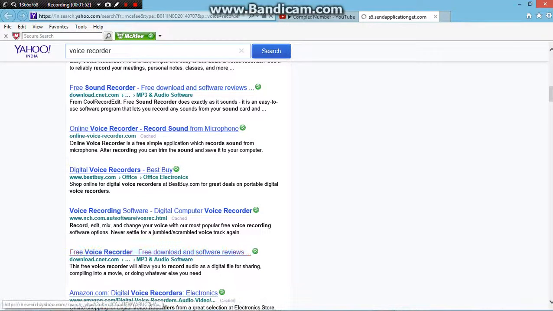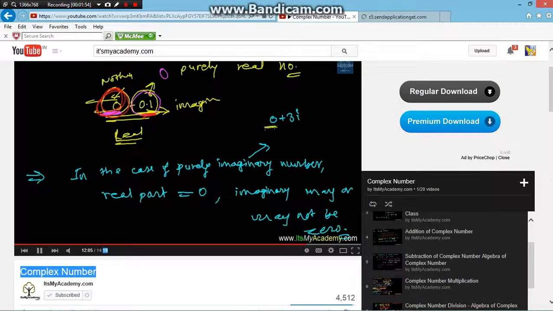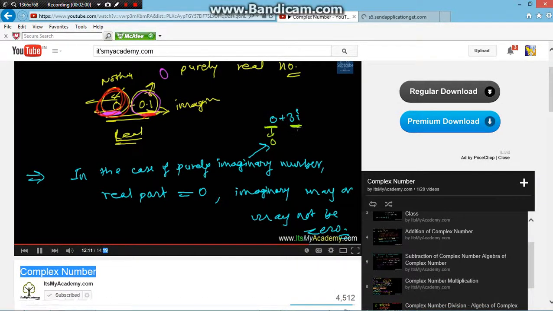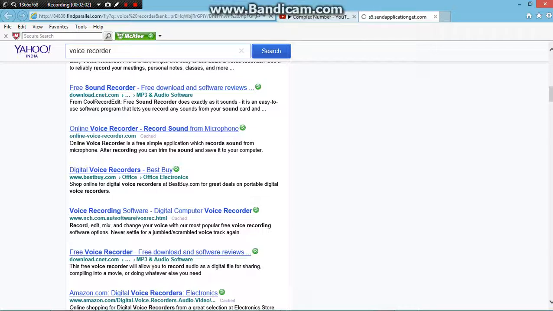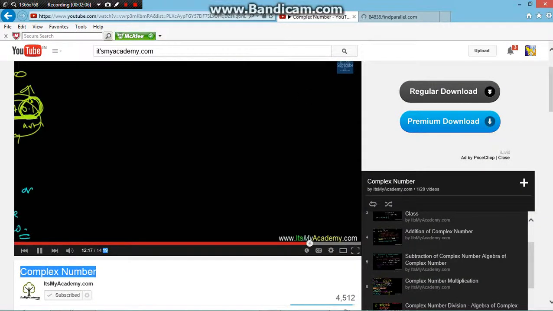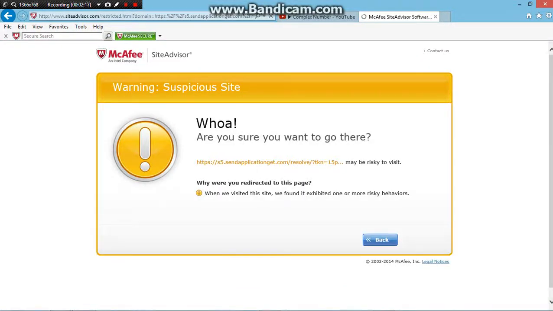In this case, the real part is completely 0, but the imaginary part is here. Yes, it is existing here. The imaginary part is existing, but sometimes it can be 0. The next concept you must understand is, let me write it here: every real number is purely real, and a purely real number is always a real number.